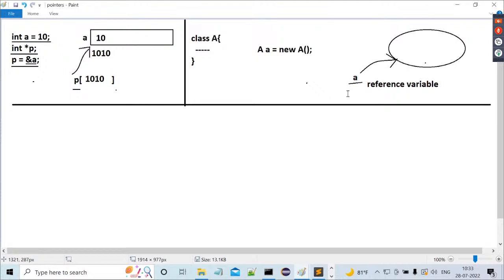All these questions will come into the picture. The interviewer will ask exactly this question. From an interview point of view, when we create an object for a particular class where a variable is referring to an object, this is also a pointer variable. So pointers exist in Java. Then you have to justify whether pointers exist or not in Java by answering this question.